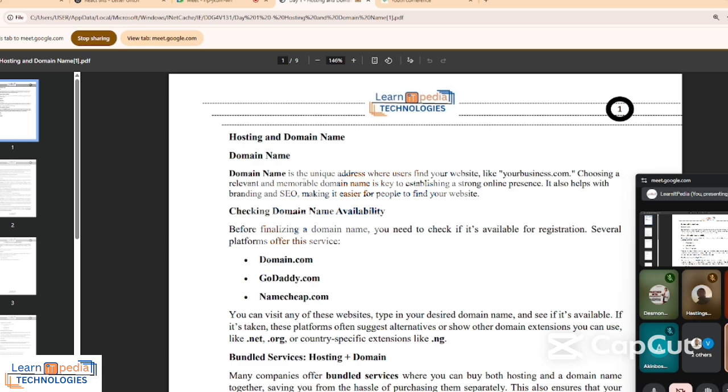So without the domain name, you can't visit any website. As it is written here, a domain name is the unique address where users find your website, like your businessname.com, like anything you want to use .com, .com.ng, .org, etc. So to choose a domain name, it is always good to use a domain name that you can easily remember.